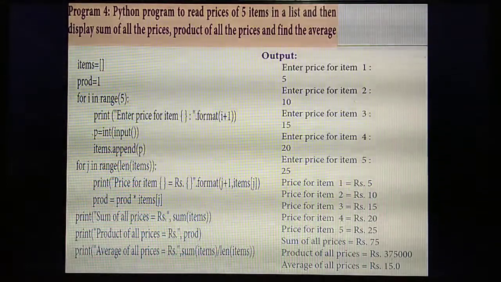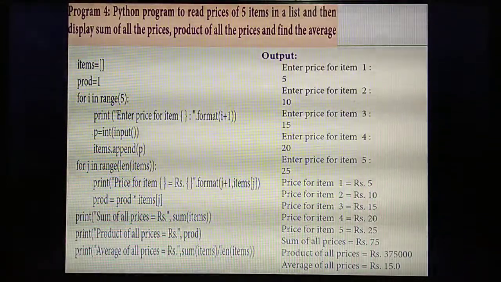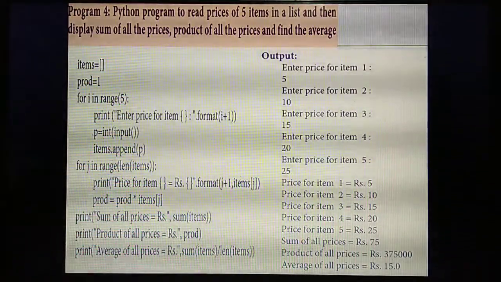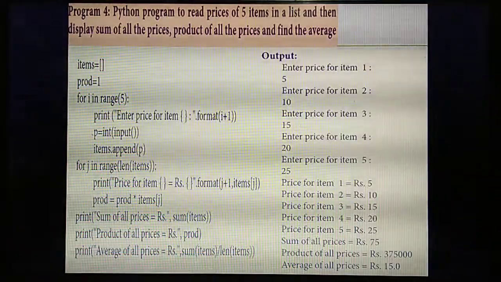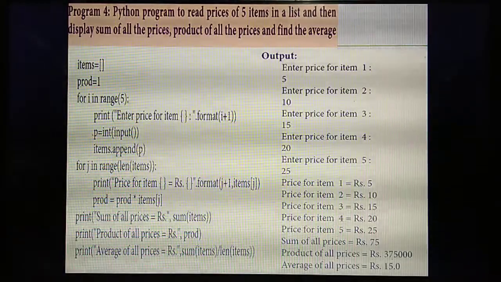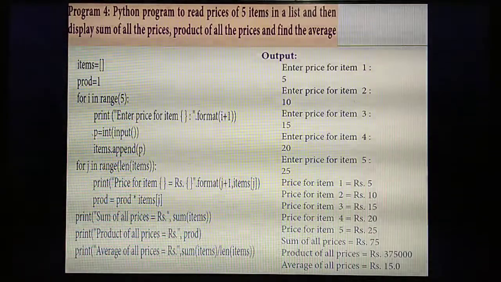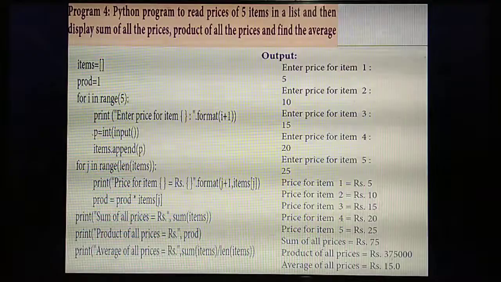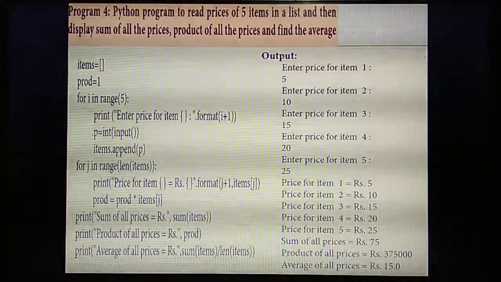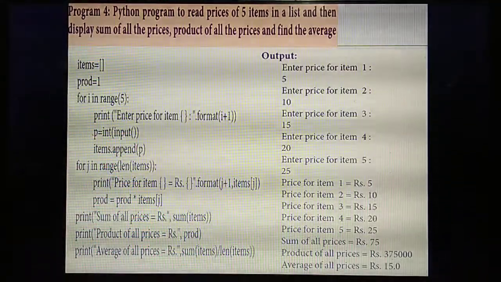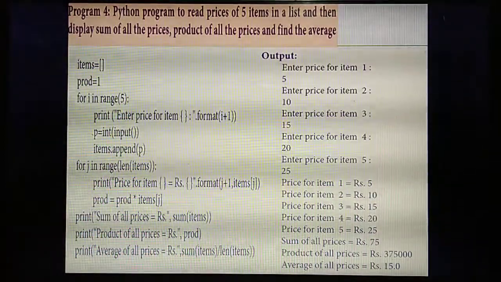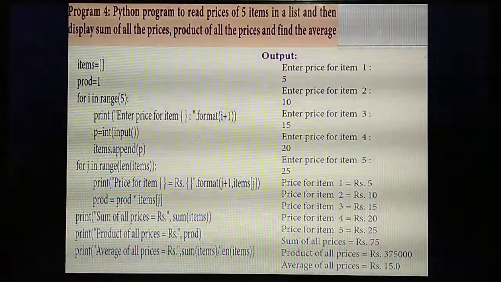So next, what do they ask? For each item you need to display the price, isn't it? For that, you use the print function with the format function. Okay, listen. Enter price for item. First, one list you are creating is an empty list, inside items there is no element. Next, the product, initially the product value is 1. Next, you are going to enter the price for each item. For that, you are creating one loop called for loop, and you are giving the range 5. So only in the range of 5.